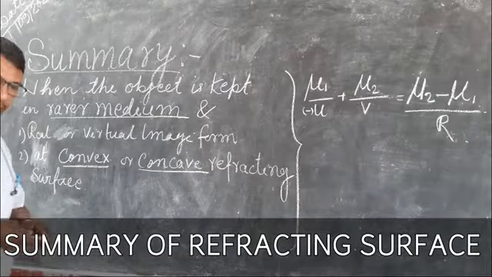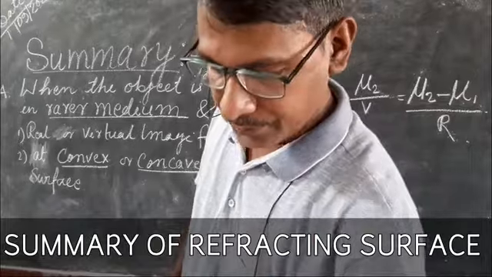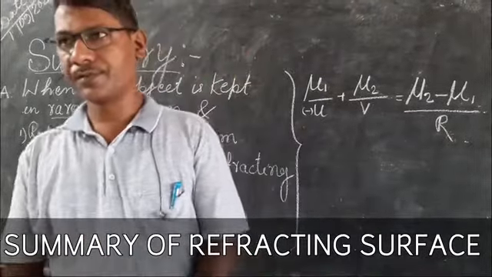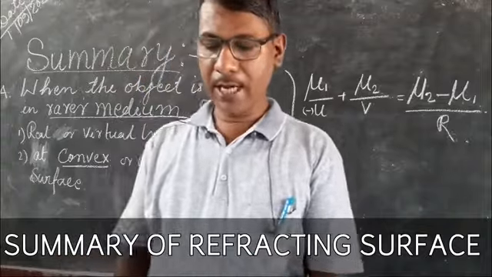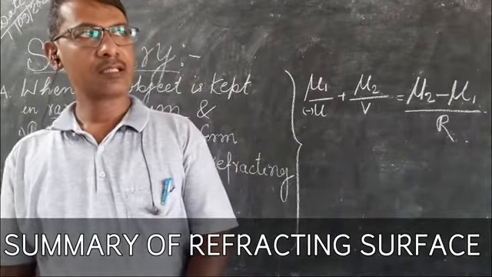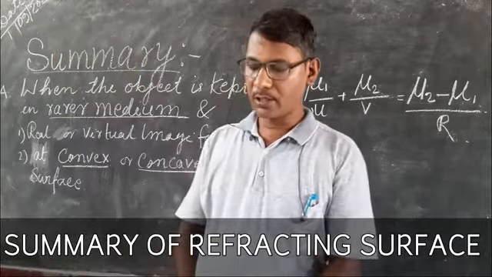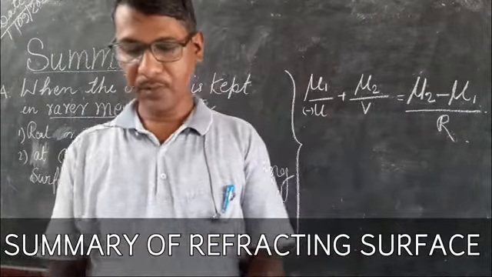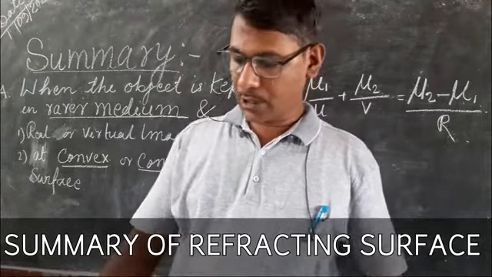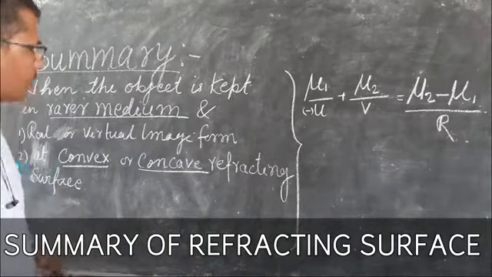So, in the previous class we have seen the refraction at the spherical surface, and we had derived one relation among the refractive index, the image distance, the object distance, and the radius of curvature. Now, if we can summarize the previous class, we can summarize like this.